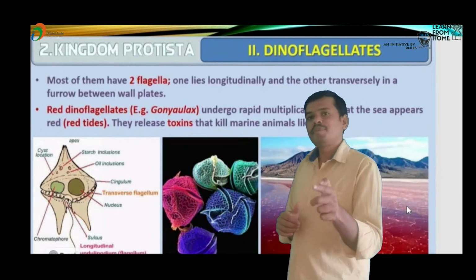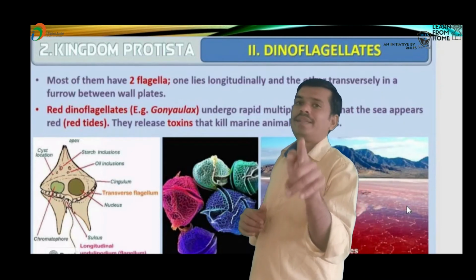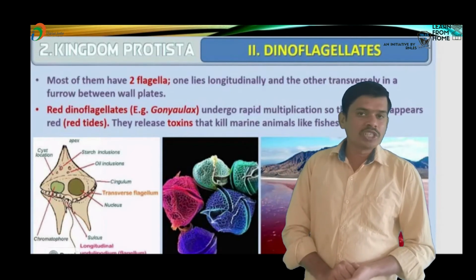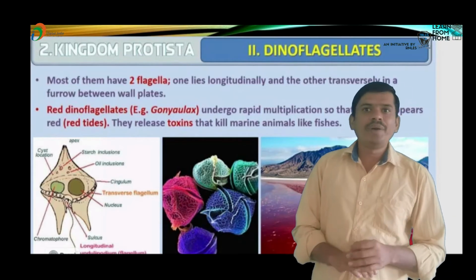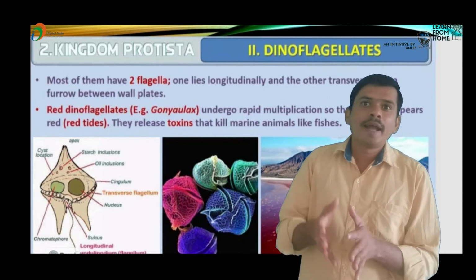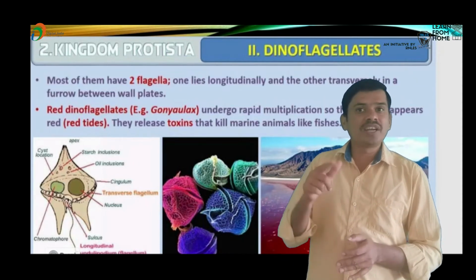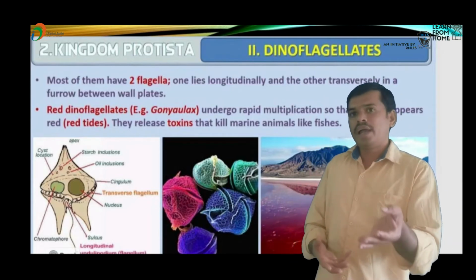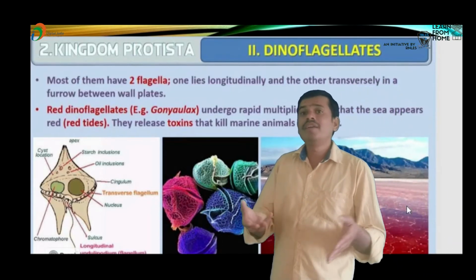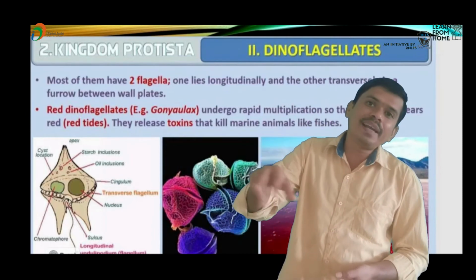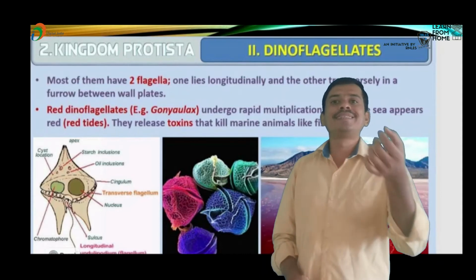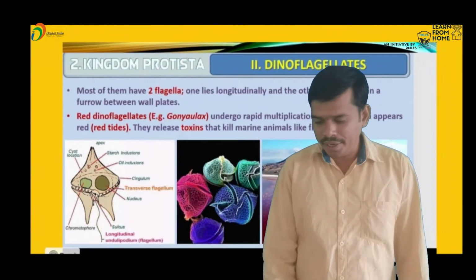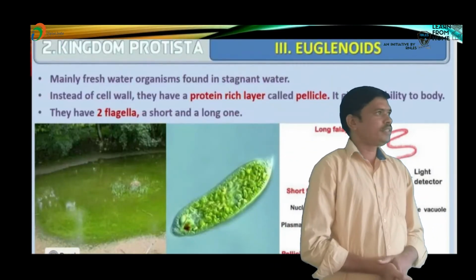These Gonyaulax release a toxic substance, known as saxitoxin. It is very poisonous. So what happens? Many aquatic organisms inside the water, like fishes and other organisms, will die because of the toxic substance released by these dinoflagellates. So many fishes will die.